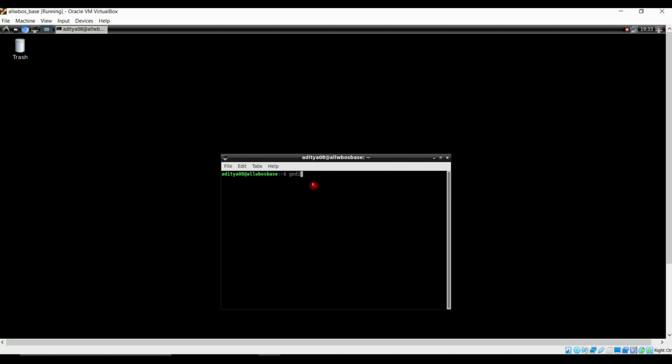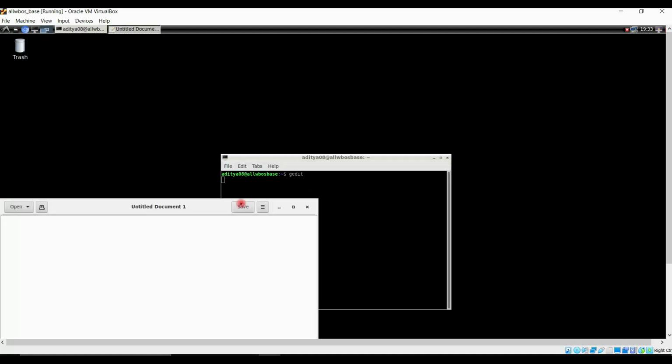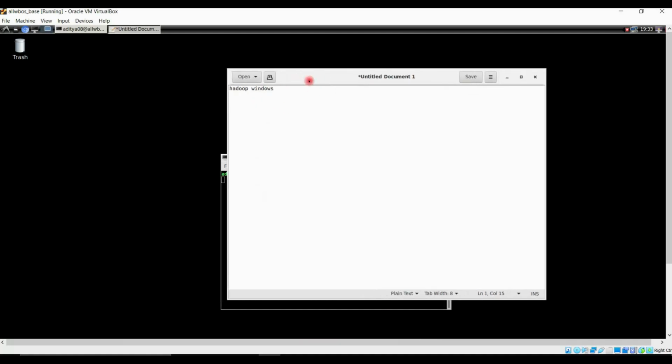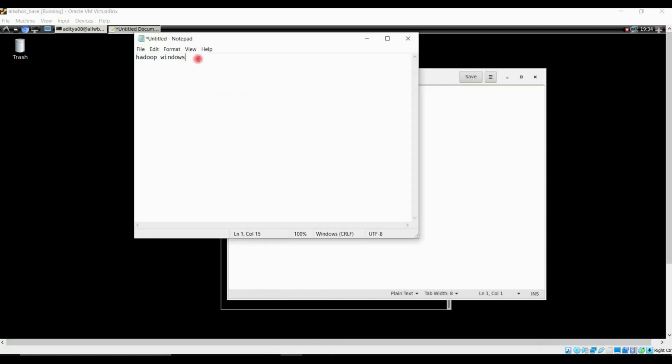Type gedit, just right click and try to paste, and as you can see, it can be pasted. Now let's check whether we can copy from Linux to Windows or not. So I type Linux, copy it, remove it with backspace, and try to paste it. And as you can see, it's working fine. So now you can transfer any kind of textual data from your Windows to Linux and Linux to Windows.